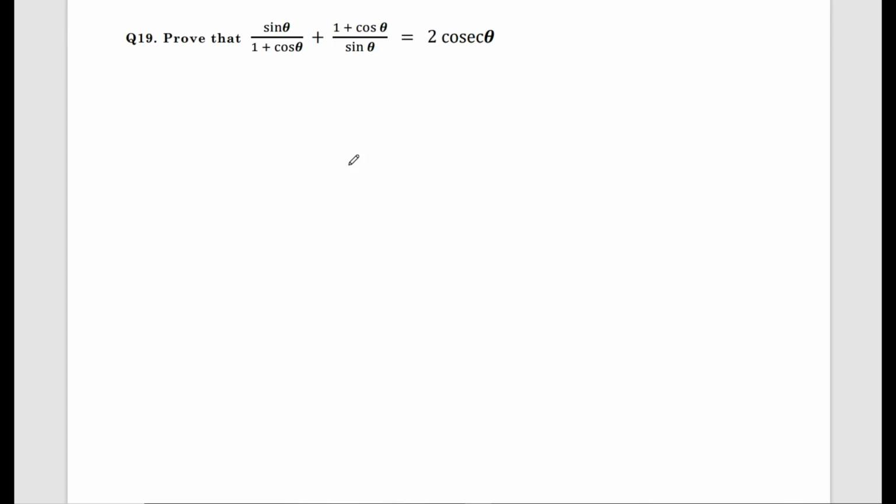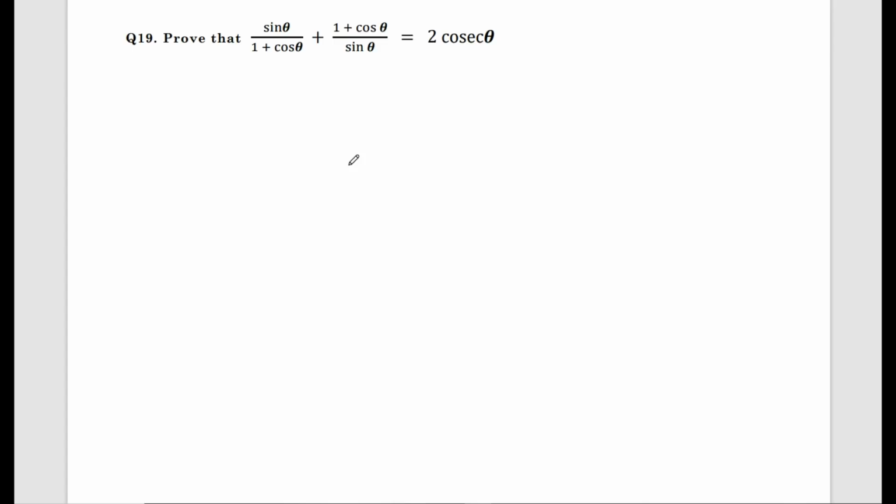A 3-mark question from the unit Introduction to Trigonometry. Students, without having the mindset that trigonometry is difficult, just understand the problem now. Just follow the basic steps, that is the butterfly method, taking LCM, all that.